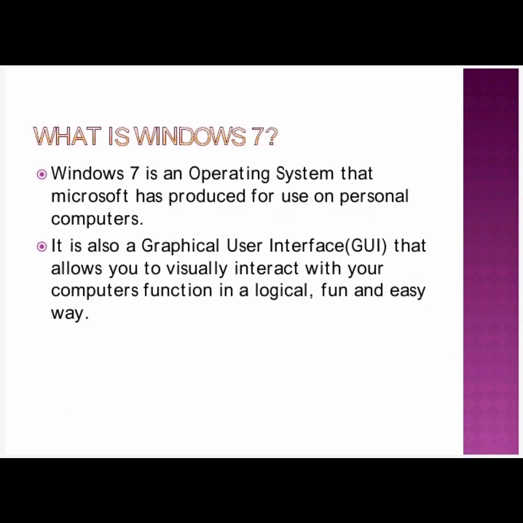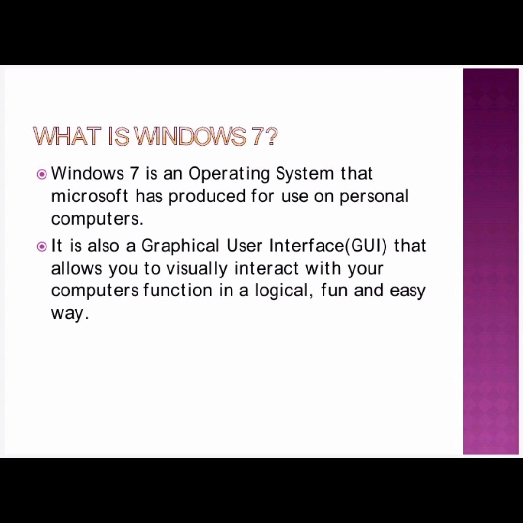What is Windows 7? Windows 7 is an operating system that Microsoft has produced for use on personal computers. All versions of Windows are developed by the Microsoft company. Yes, it is used for personal computers. What is a personal computer? That which we use at home, office, is called a personal computer.